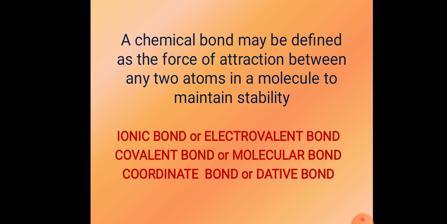So, today we will start with the electrovalent or ionic bond. We will make it clear, then we will go for our topic. What is our topic for now? It is nothing but the electrovalent bond. Electrovalent bond is formed between what? Between metals and non-metals. The best example we know already is sodium chloride. Sodium is a metal and chlorine is a non-metal. So, an electrovalent bond is formed between metals and non-metals.